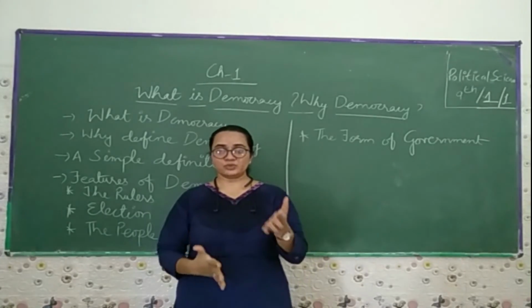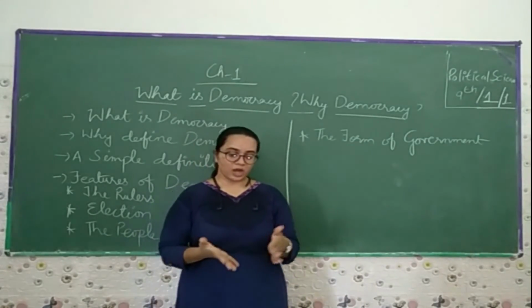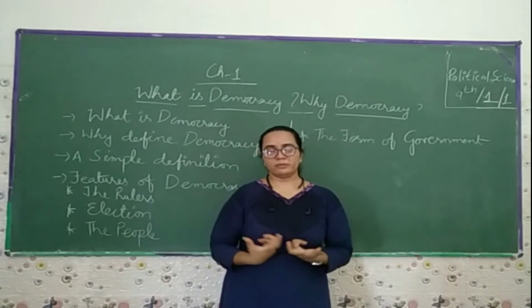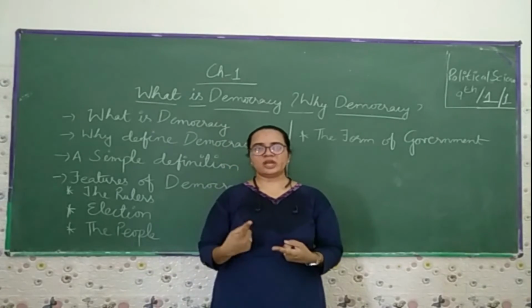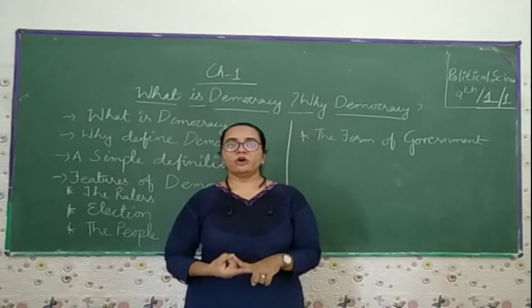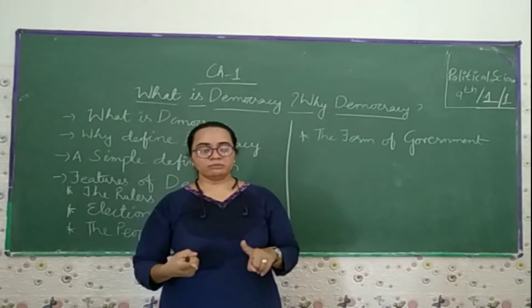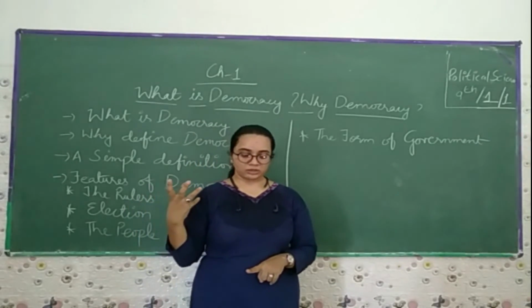So these are the things which we have discussed in this chapter, like how a democratic government is and how a non-democratic government is. A number of people enjoy more in a democratic country than in a non-democratic country.